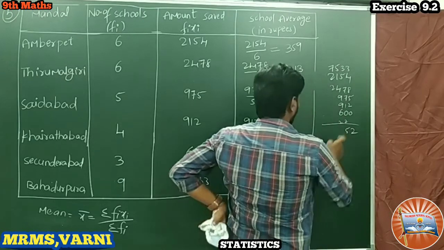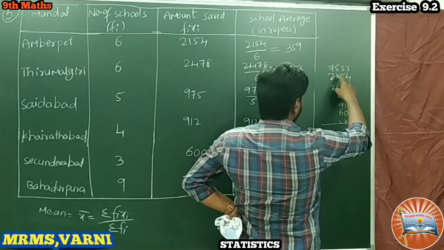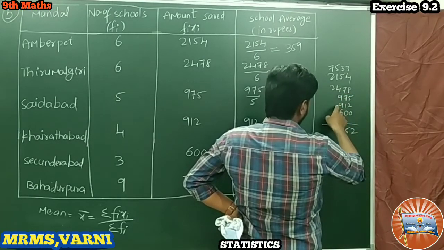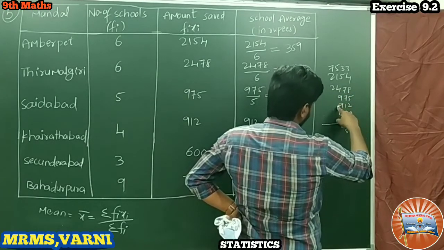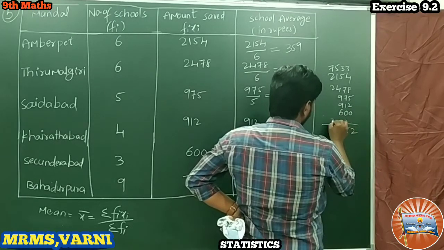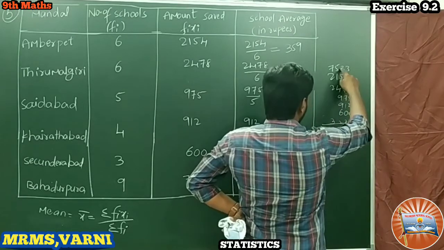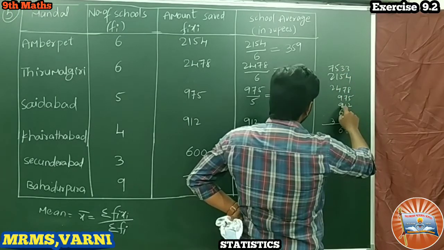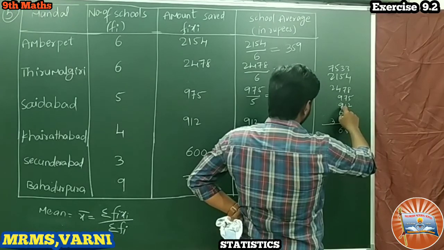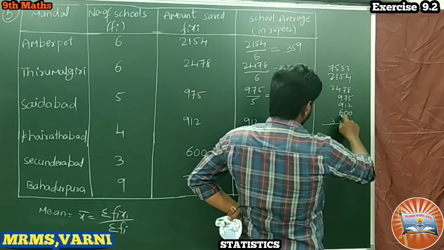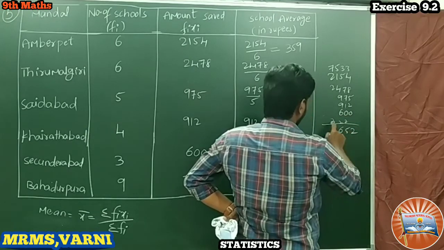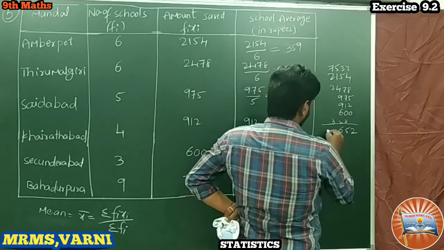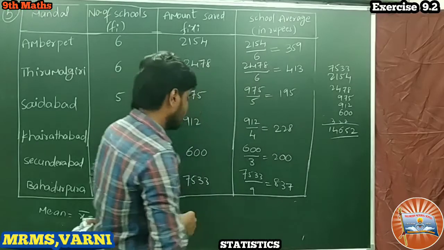Okay, right. 5 here, 2 carry. 5 plus 1 6, 6 plus 4 10, 10 plus 9 19, 19 plus 9 28 and 28 plus 8, 36. 6 here, 3 carry. So here it is 3 plus 7 10, 10 plus 4 14. So 14,652. Okay.